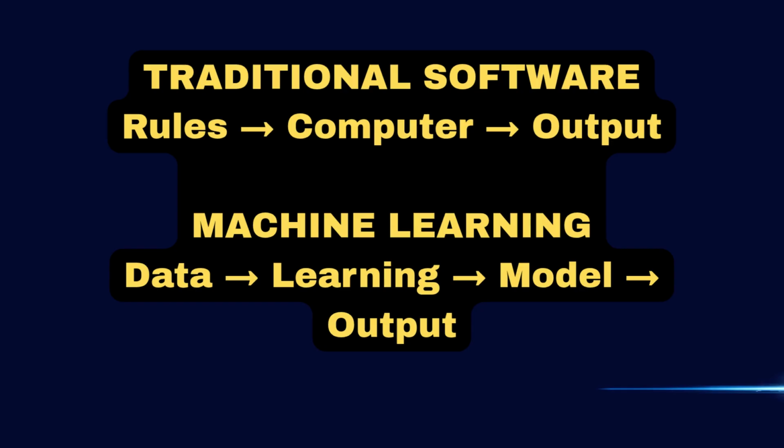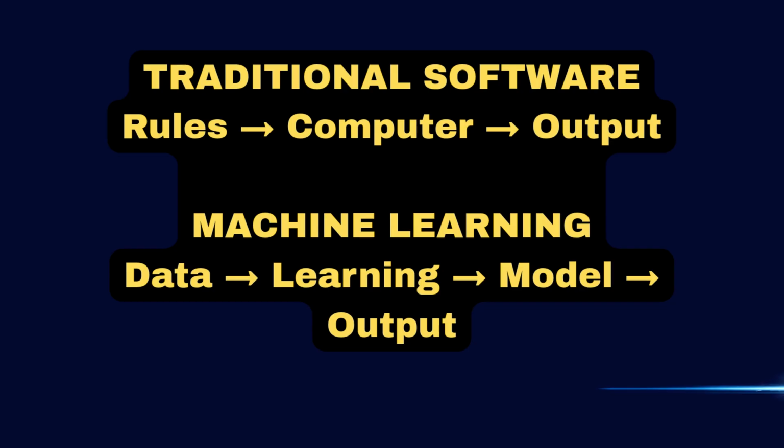The easiest way to understand the difference is to think about three things: rules, data, and learning. Traditional software generally follows instructions and rules created by programmers. Machine learning systems, on the other hand, learn statistical patterns from data and use those learned patterns to produce predictions or other outputs. Let's start with traditional software.